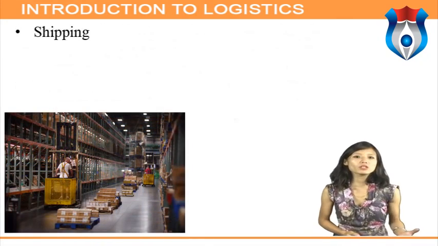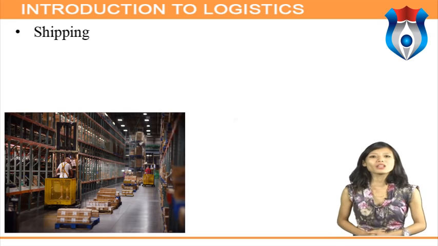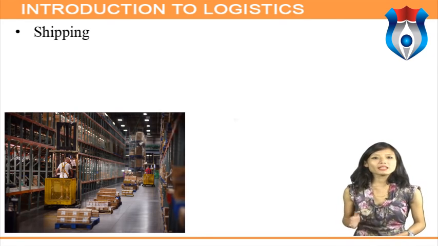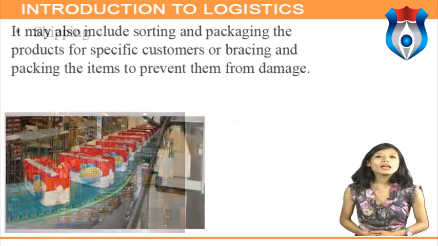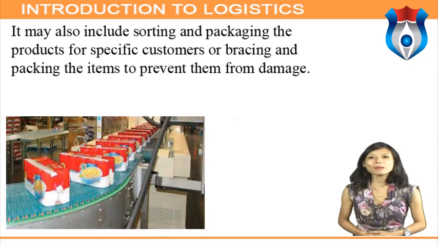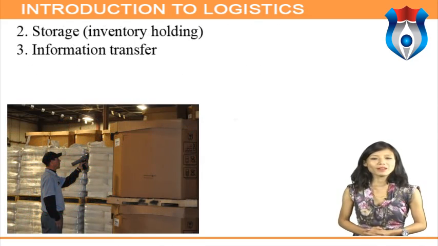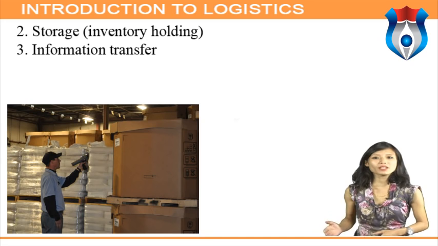Shipping. This activity involves physically moving and loading assembled orders onto transportation carriers, checking the content and sequence of orders and updating inventory records. It may also include sorting and packaging the products for specific customers or bracing and packing the items to prevent them from damage. Storage, inventory holding, information transfer.